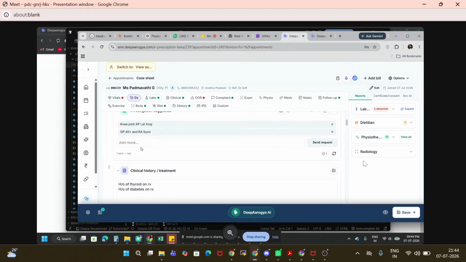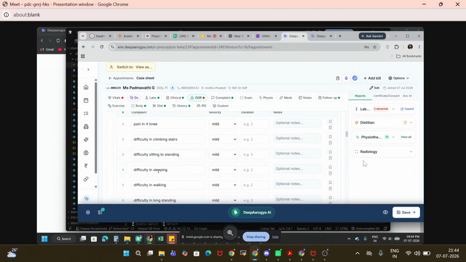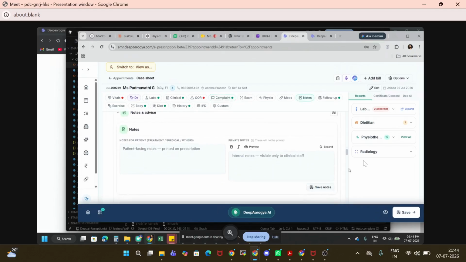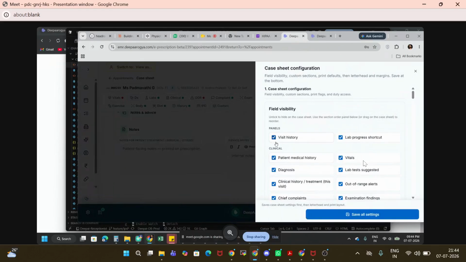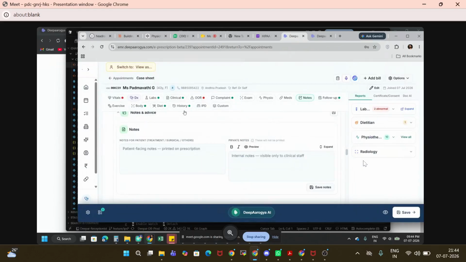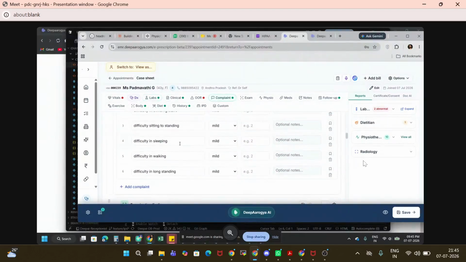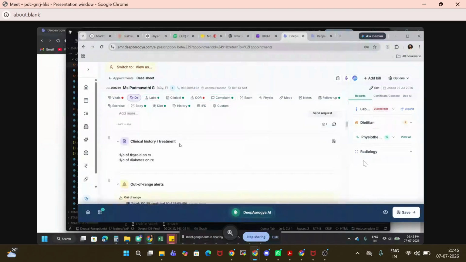Maybe investigation suggestions, different medicines, chief complaint. So this is a one-click solution, and again this is all customizable. If you can see here, we have settings. You can select or deselect the things which you want to show on our screen. This can be modified based upon the doctor's practice, I mean their specialty.